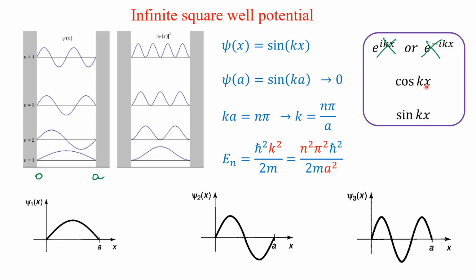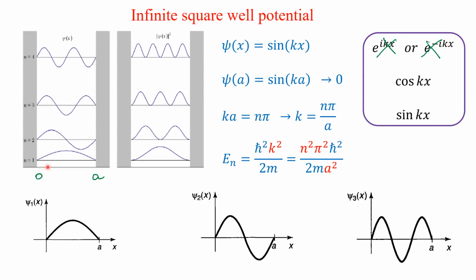In the case of cos kx, the box length is from 0 to a. At position 0, cos 0 is 1. According to continuity, the wave function must be continuous and it must vanish at the boundary. The wave function must vanish at the boundary.